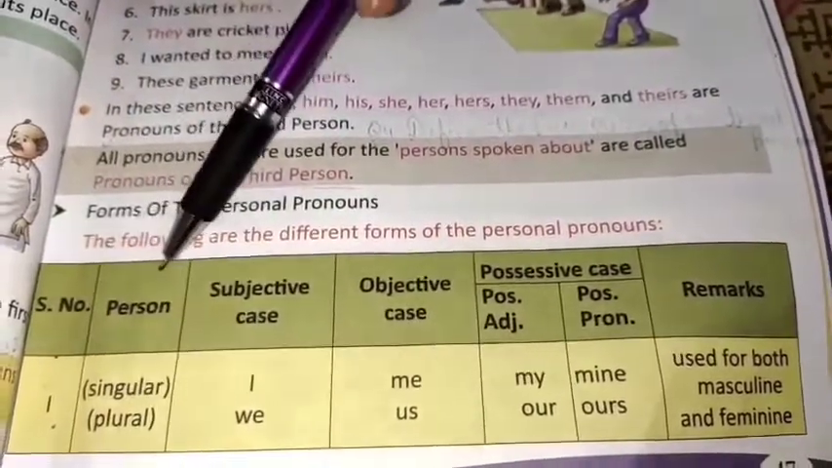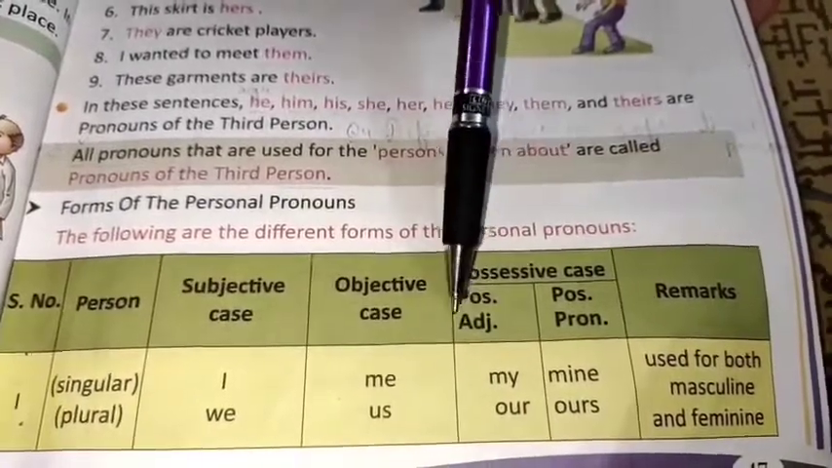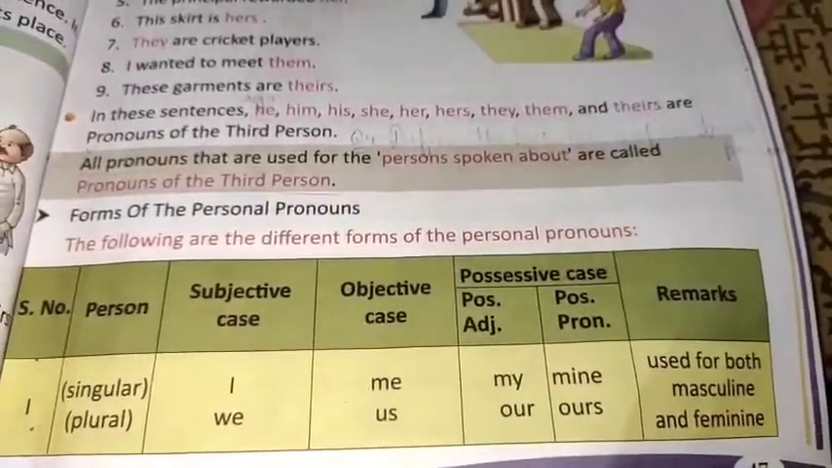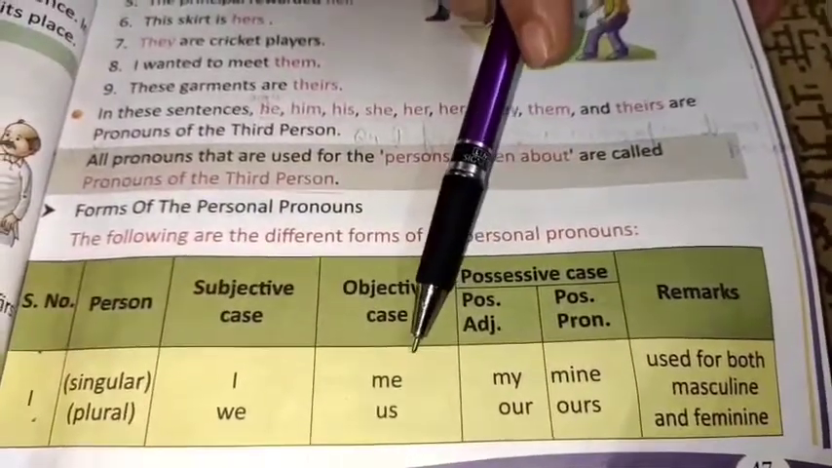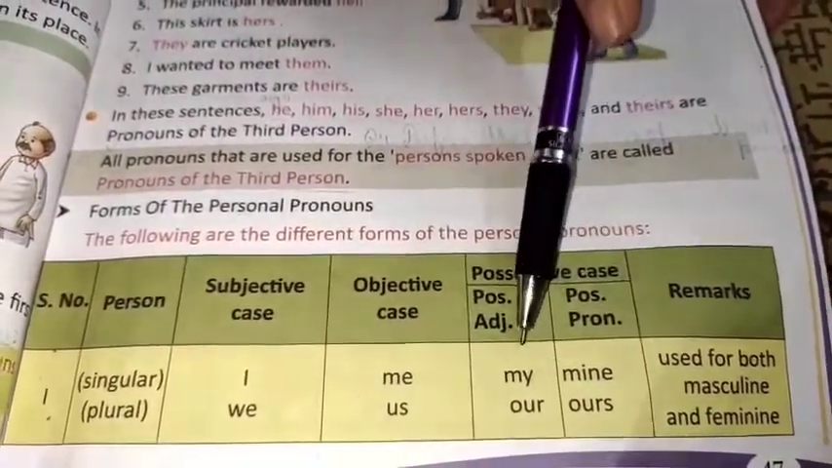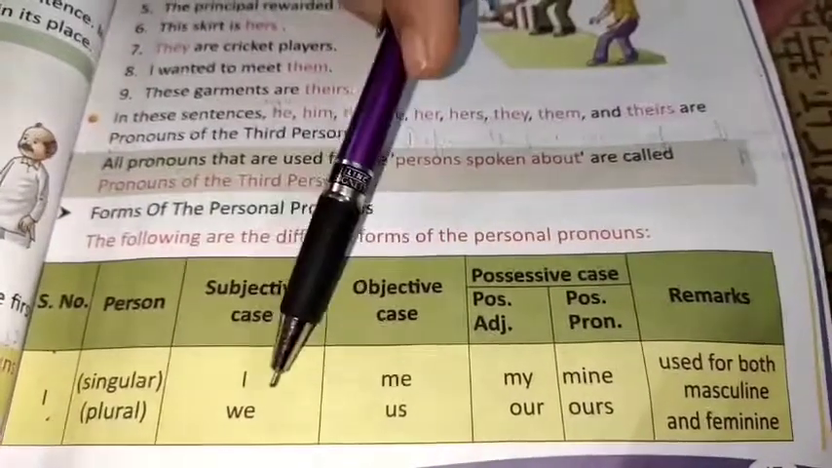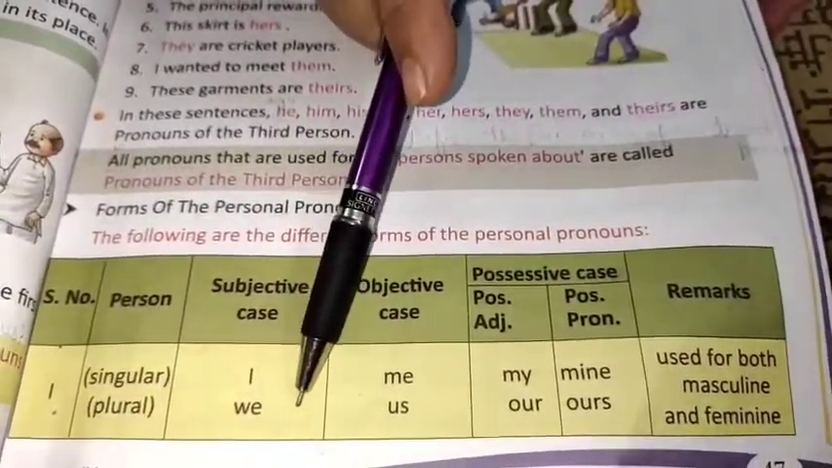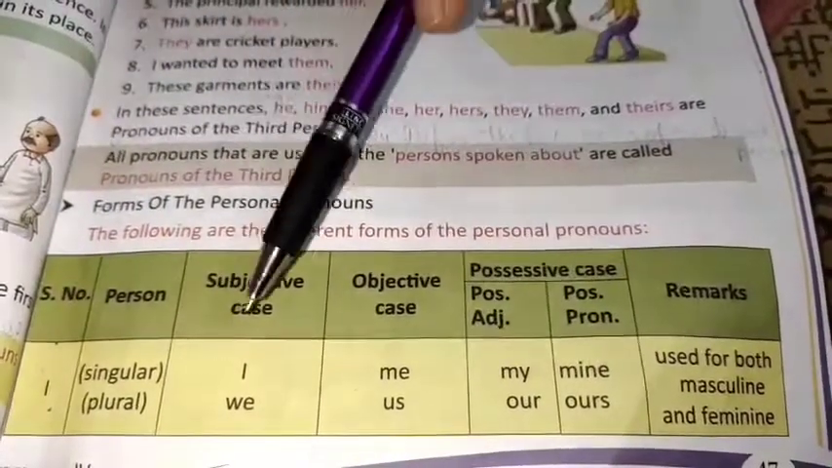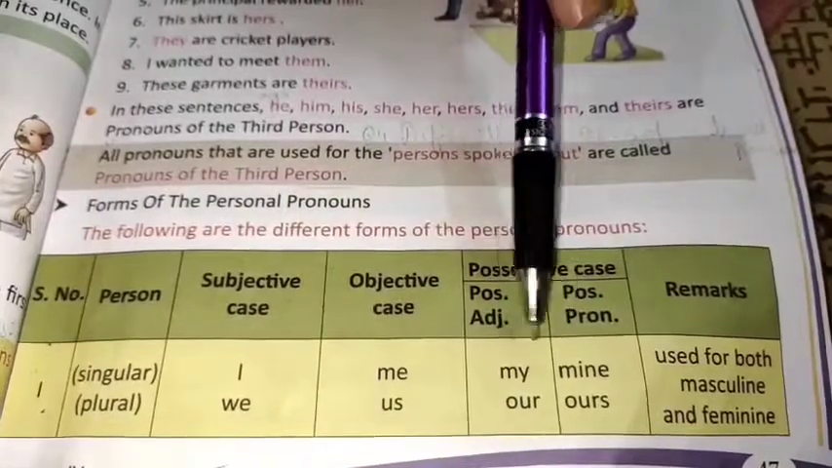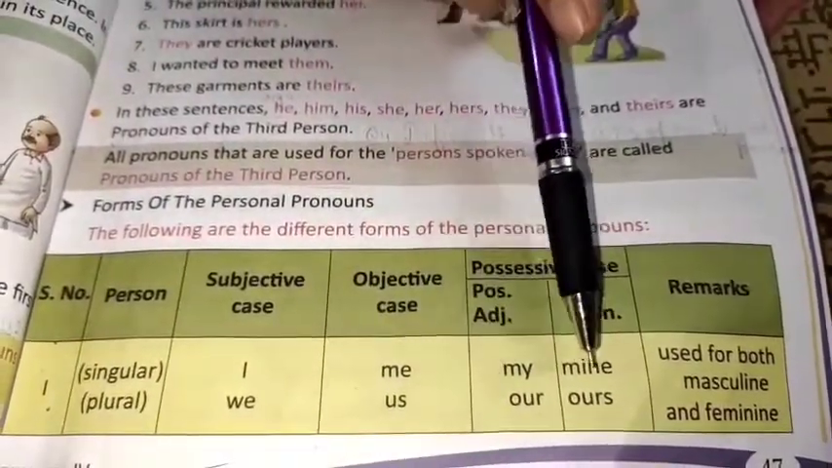Singular and plural. Person, subjective case, objective case, possessive case, both possessive adjective and possessive pronoun, and remarks. First, I. In objective case, it will change into me, my, mine, used for both masculine and feminine. And in plural, we, us, our, ours. So I, me, my, mine, we, us, our, ours.